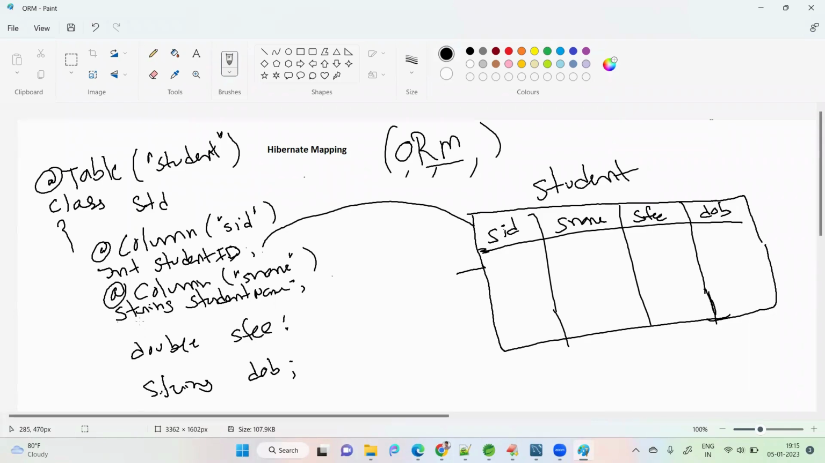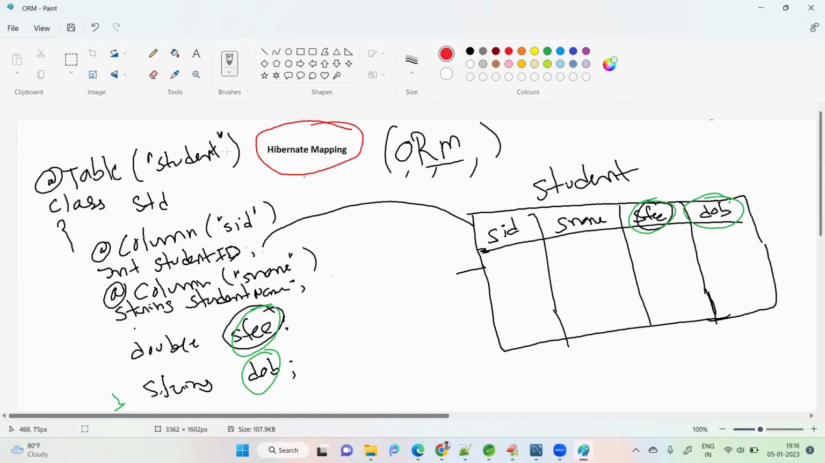The third one, sp, is the same, right? We can write the column annotation, but we don't need to, it is optional, because the column name and variable name match. Here date of birth matches, so we don't need to write it. Close the bracket. This is Hibernate mapping.